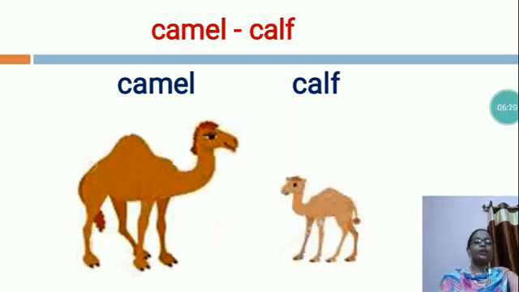A camel is called the ship of the desert as it helps us to travel in desert areas. Camel babies, calves, are born without humps. They call their mother with a lamb-like bleating sound.